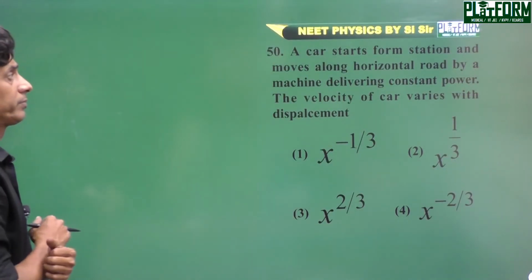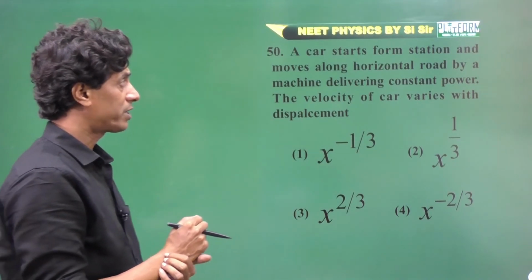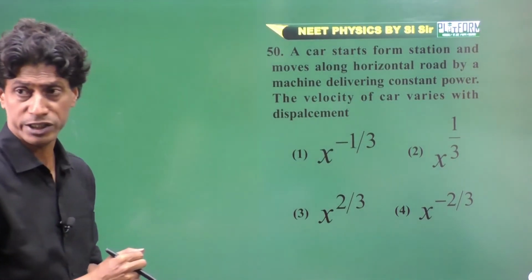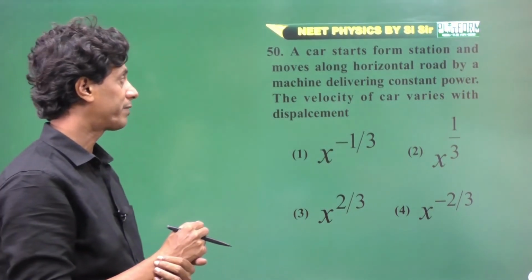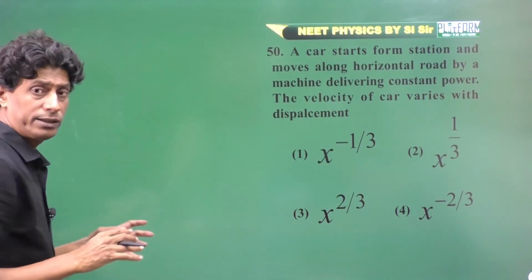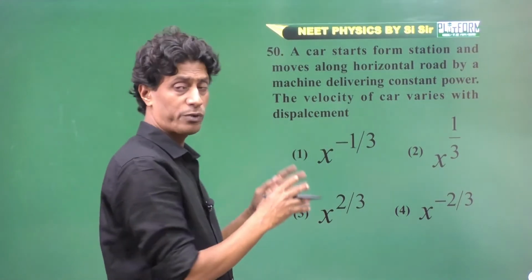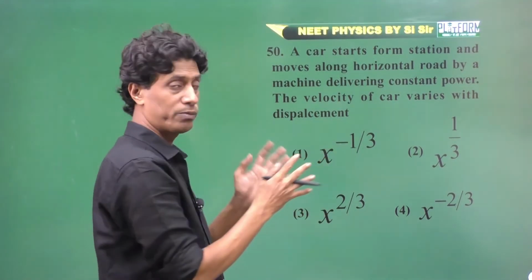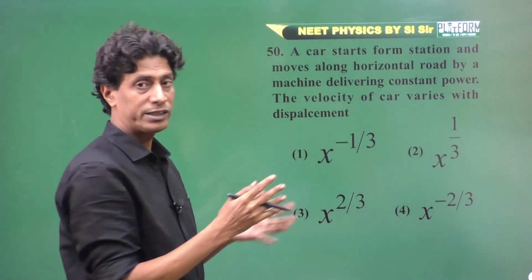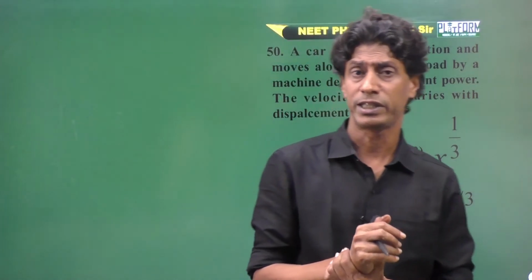Next problem. A car starts from a station and moves along a horizontal road, with the machine delivering constant power. The velocity of the car varies with the displacement. If we want to solve this problem traditionally, it becomes very long and may take 2 to 3 minutes in the examination hall.